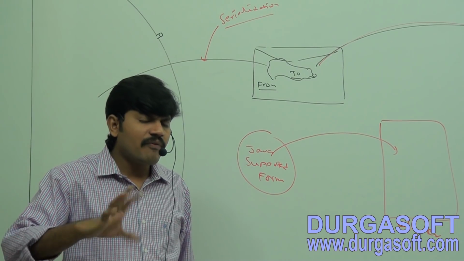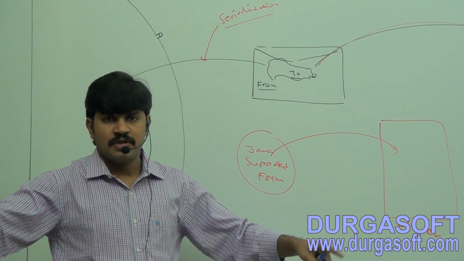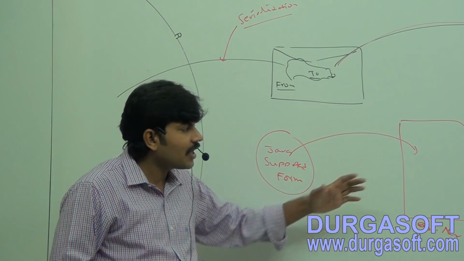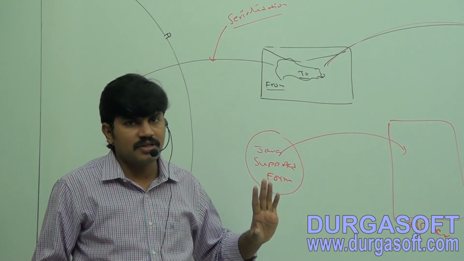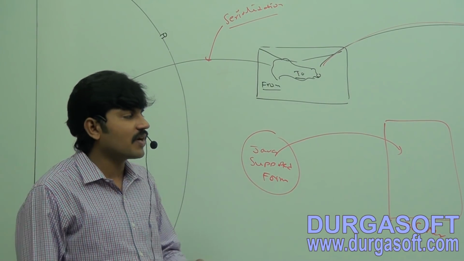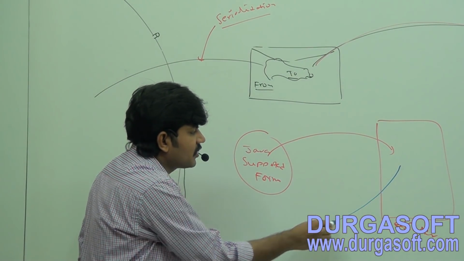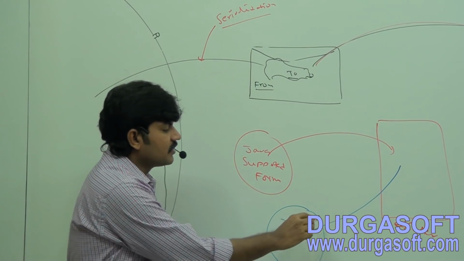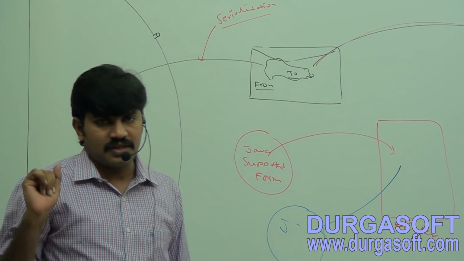Can you tell what is deserialization? Normal definition: the process of reading the state of an object from a file is called deserialization. But strictly speaking, it is the process of converting an object from file supported form or network supported form into Java supported form. This conversion process is by default considered as deserialization, right?